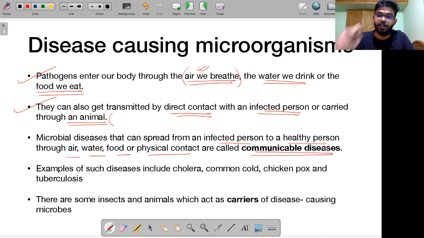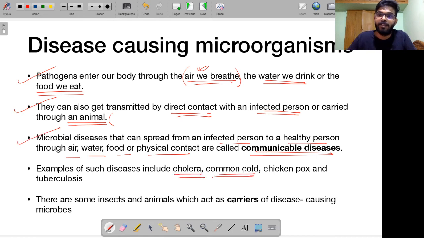Okay, there are two types of diseases. One kind are called communicable diseases. For example, this coronavirus disease is a communicable disease, right? It can spread from an infected person to a healthy person through air, physical contact, etc. Such diseases are called communicable diseases. For example, if you remember, cholera, common cold.